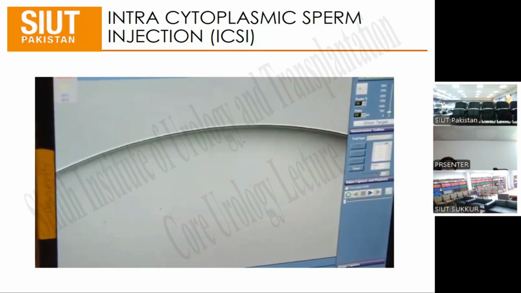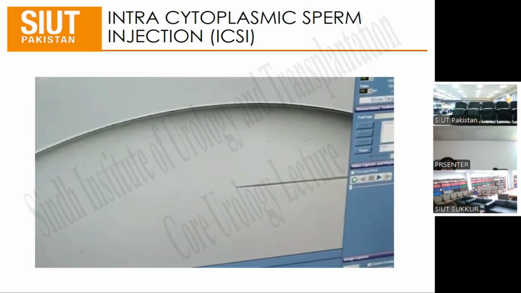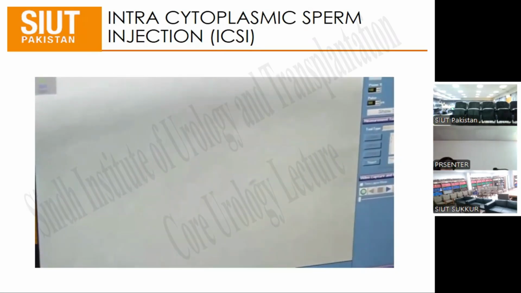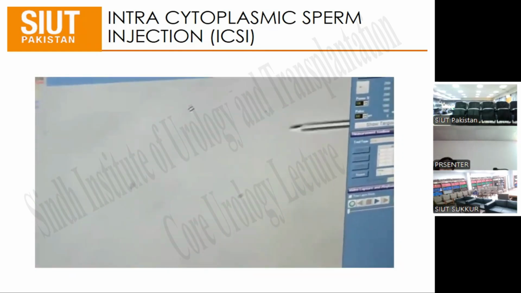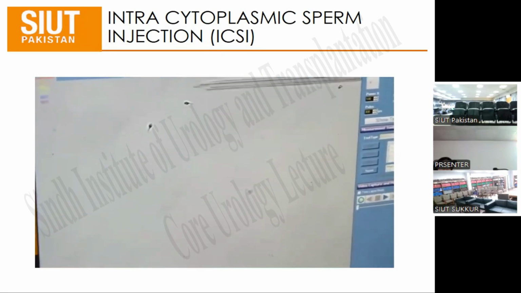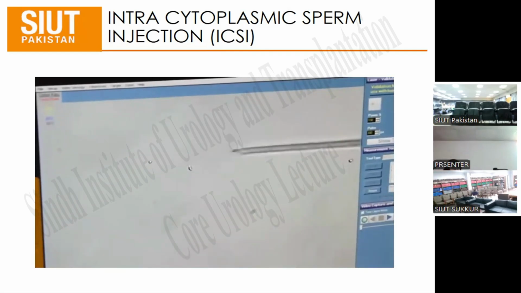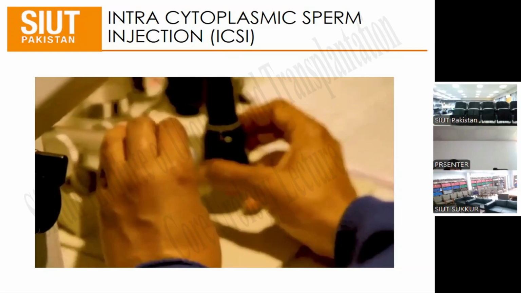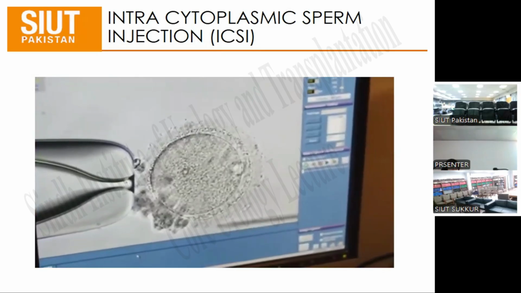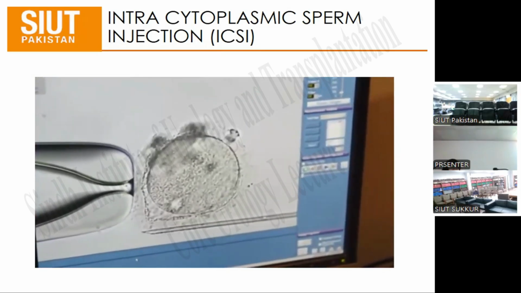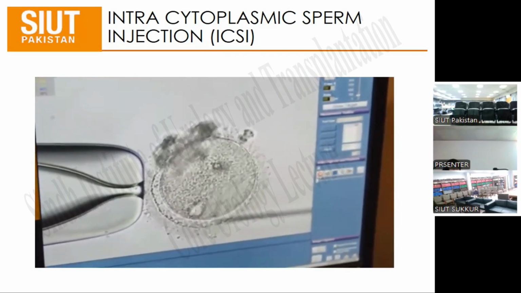The sperm are placed into a viscous solution called polyvinyl pyrrolidone, or PVP is the acronym we use, and that slows them down. It serves two purposes. It slows the sperm down so that we can catch them, and it also makes it easier to control that fluid because it's viscous. So we're using suction to control the injection. Orientation of the oocyte on the holding pipette is very important, and data within our lab has shown that we get the best results when holding the polar body at a 7 o'clock position.